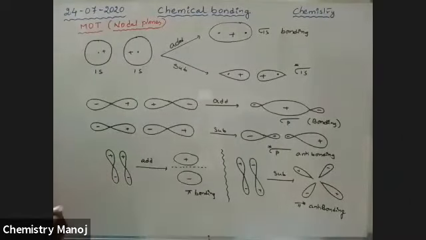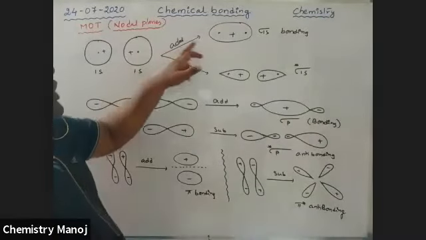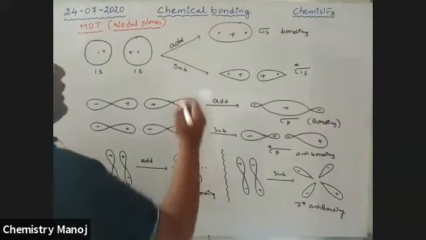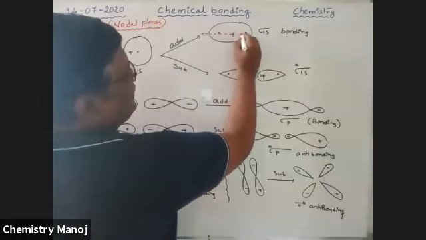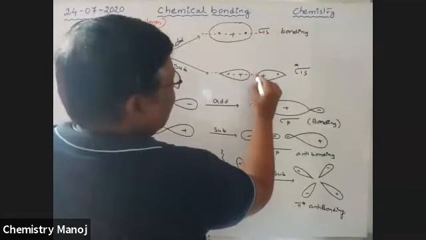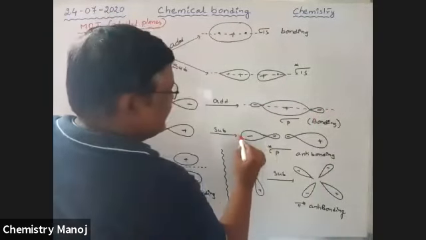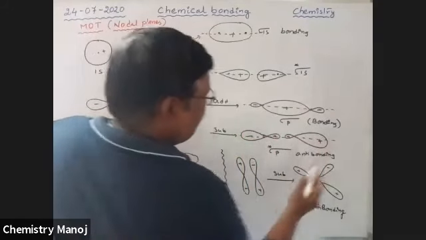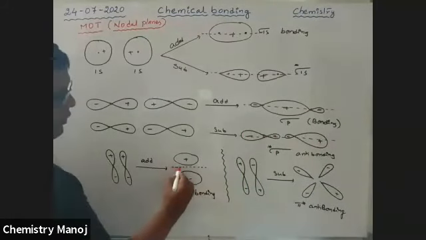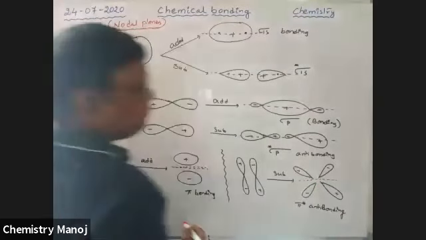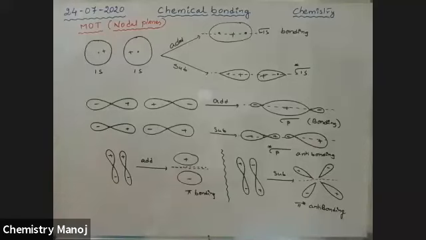See boys. So 1s orbital, 1s orbital. By the addition, this is the orbital, and it is the bonding orbital. So this is the internuclear axis. These are the internuclear axis, boys. So this red line is the internuclear axis. And these are the internuclear axis, in these combinations.